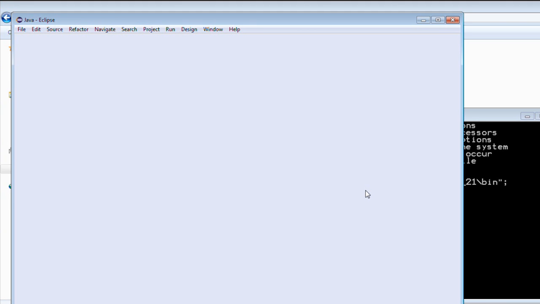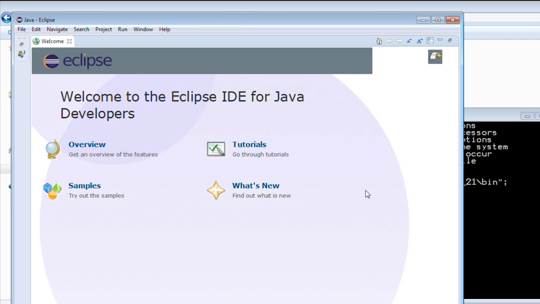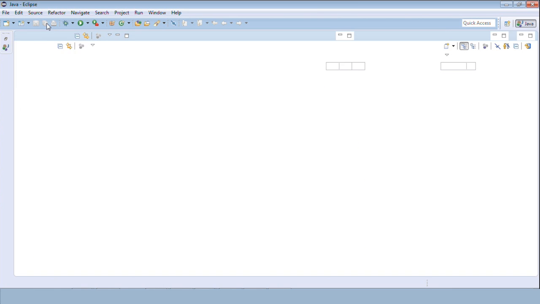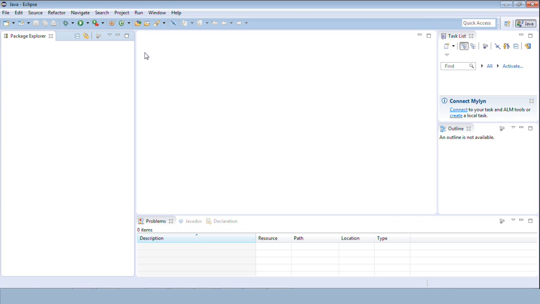It is completely your preference. You can go for Eclipse Juno if you want. Once we start, what we'll get is a welcome screen. Let's close this welcome screen as of now. The default structure of Eclipse is that on the left-hand side we get a Project Explorer.